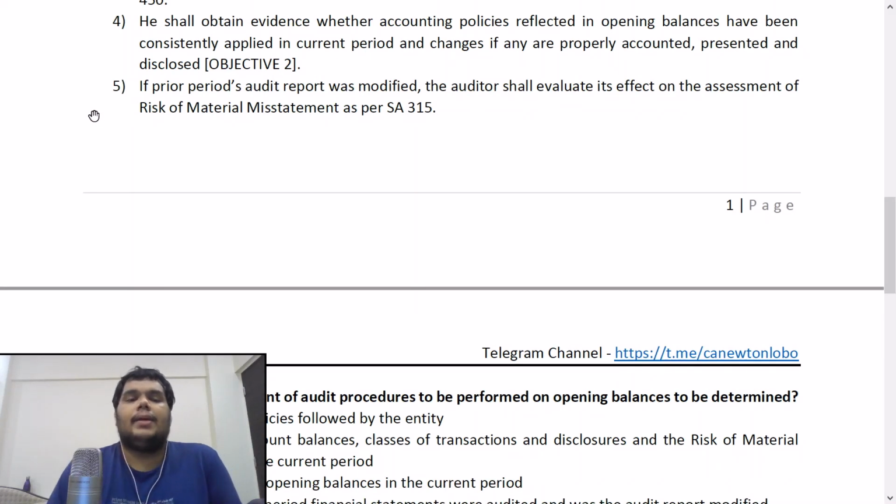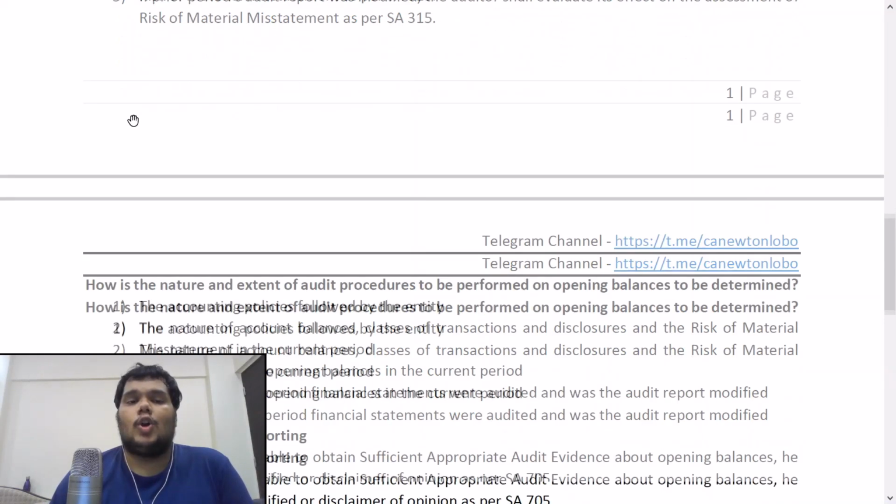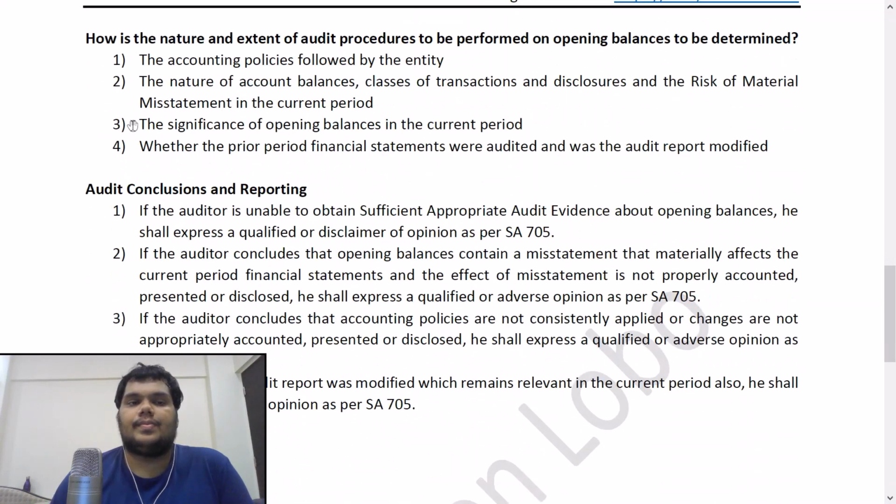Fifth point, if the prior period's audit report was modified, maybe it was qualified, a disclaimer of opinion was given, or there was an adverse opinion, then the auditor shall evaluate its effect on the assessment of risk of material misstatements as per SA 315. So if the audit report of the previous period was modified, then it can impact your risk of material misstatement. Your ROMM can go higher.